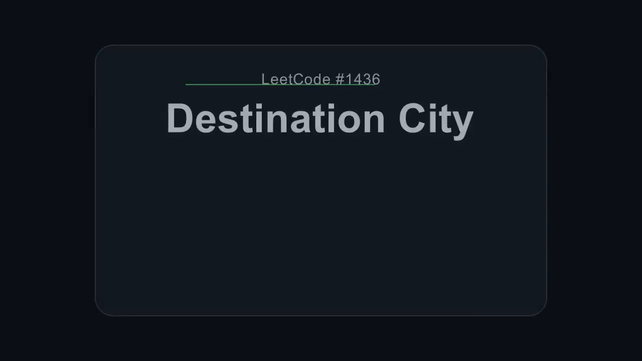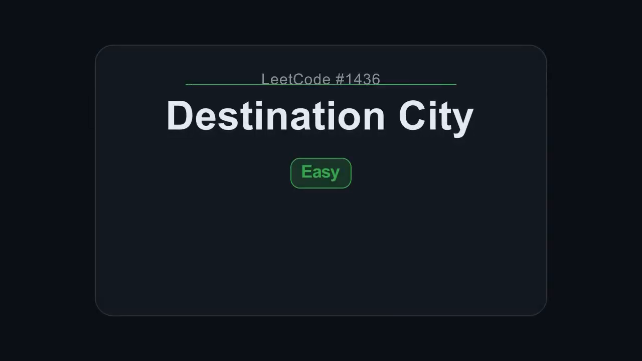You've got a list of flights, each one from city A to city B. One city is the final stop with no outgoing path. Can you find it faster than checking every city against every other city?